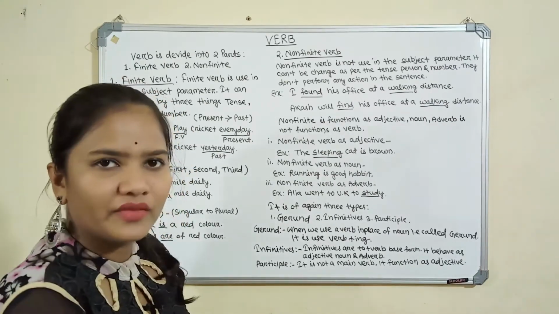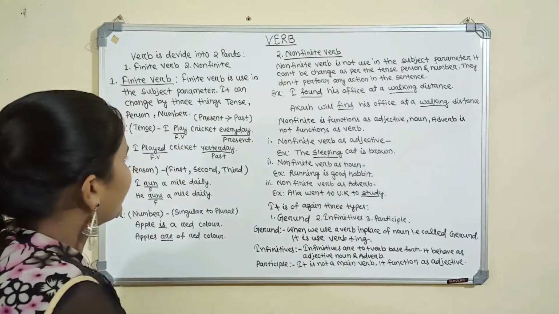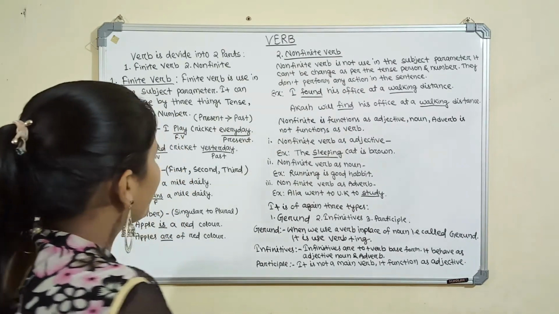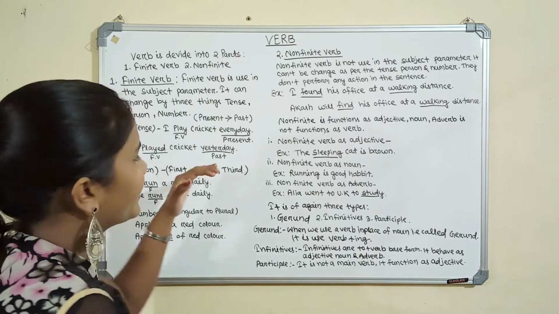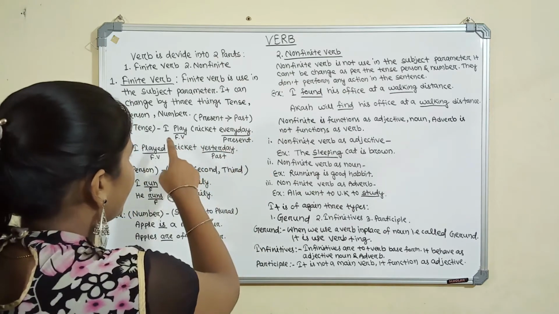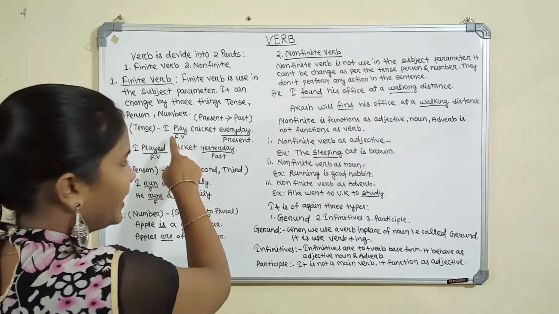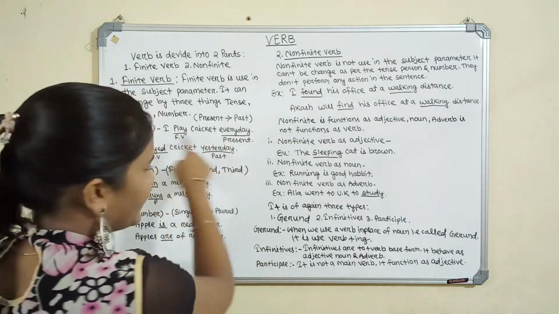First we will take one example on the basis of tense. I play cricket every day. Then it will be changed. It is the changing form of the tense, like I played cricket yesterday. I play cricket every day. It means play is the finite verb, and every day indicates the present tense.